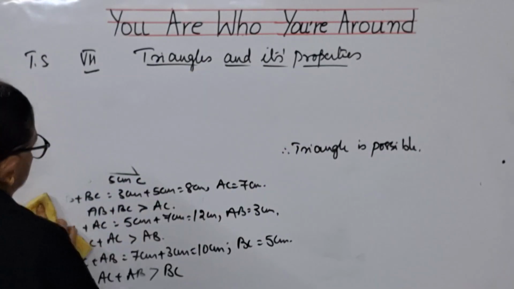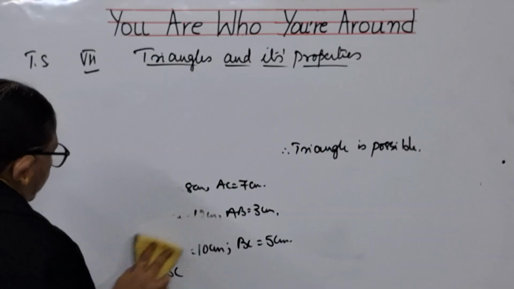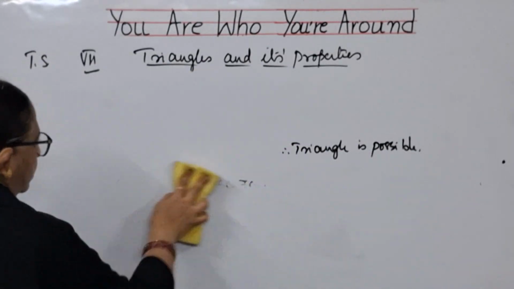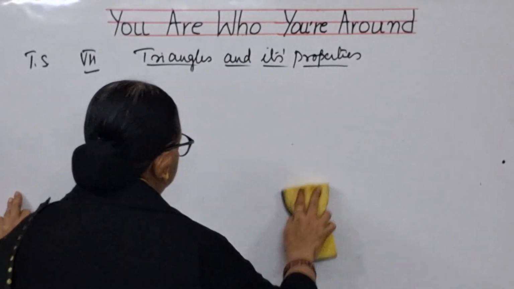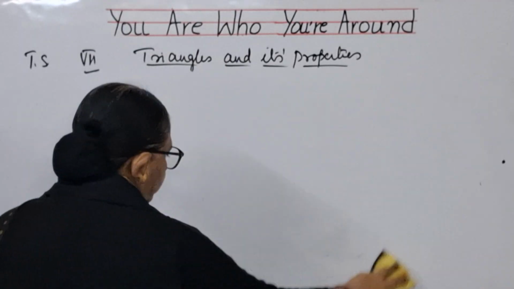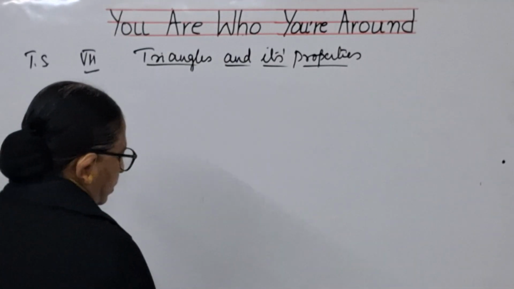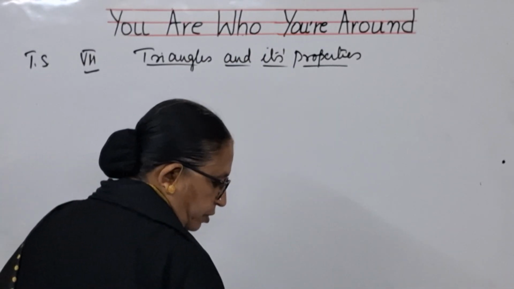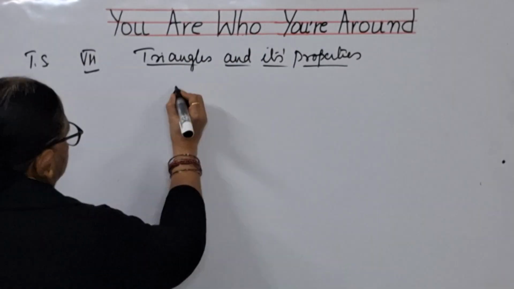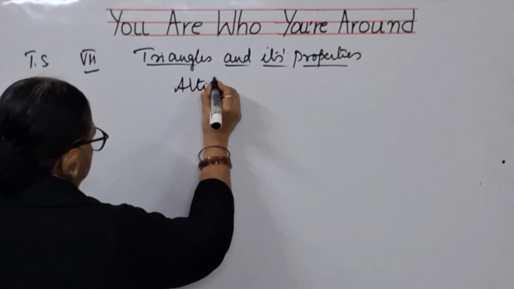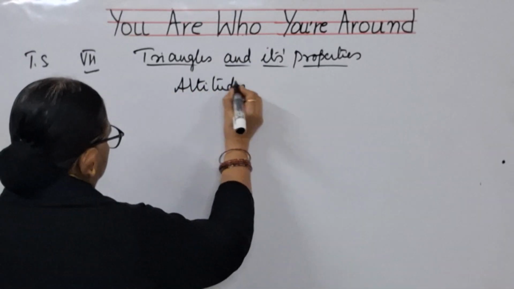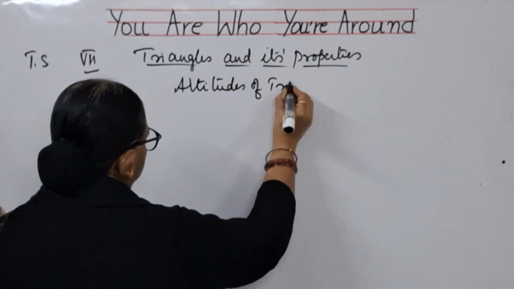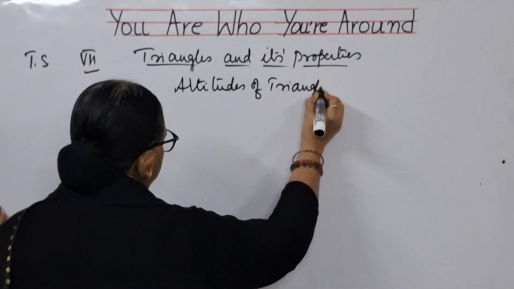Now I will be doing the next part, that is about altitudes of triangles. Altitudes of triangles.